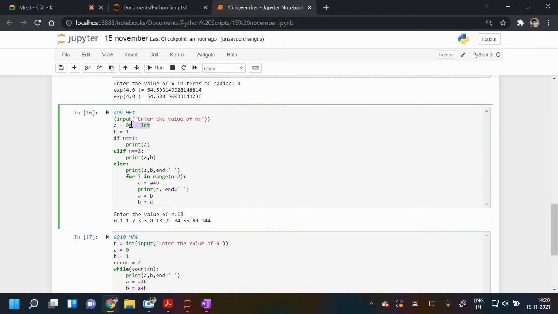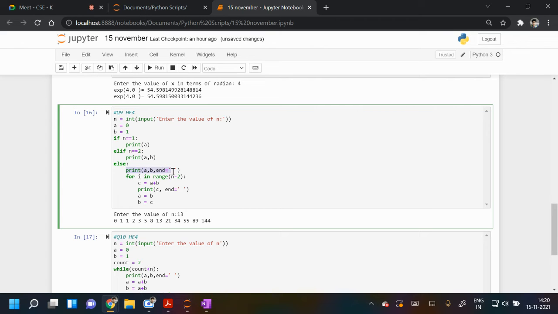A initially is 0 and B initially is 1. If n is 1, they just want one term, so you print the value of A. If n is equal to 2, you print a, b, so both are printed together.